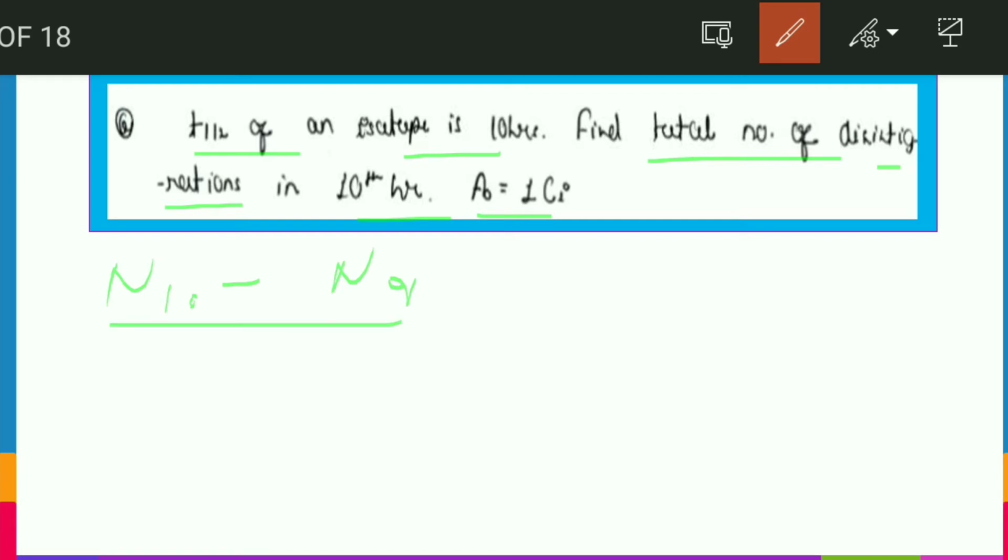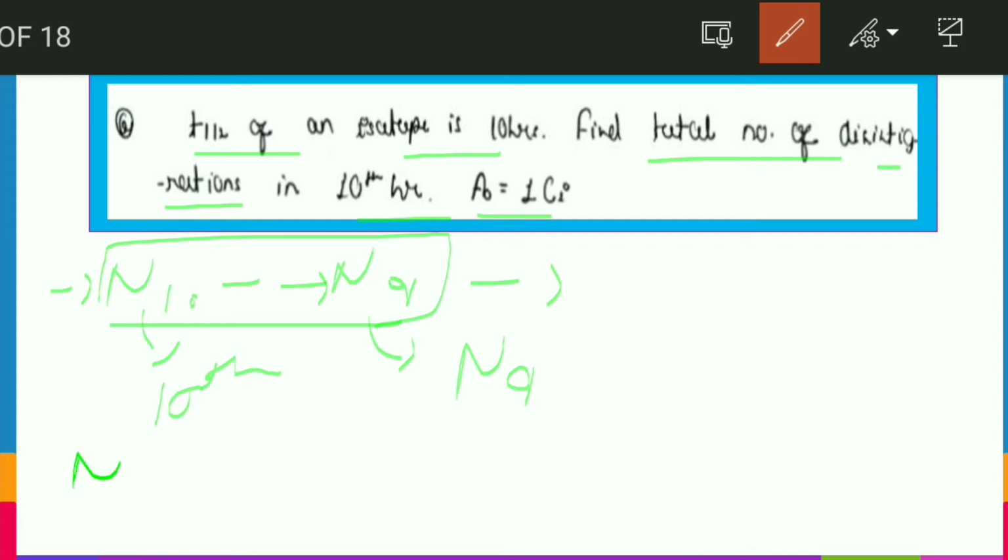Are you able to relate what I have written? Actually, I have written the total number of atoms that are present in the 10th hour, minus the total number of atoms present in the ninth hour, so that the resultant will give the number of atoms which have decayed in the 9th to 10th hour, which we call the 10th hour. So friends, we have to calculate these two values.